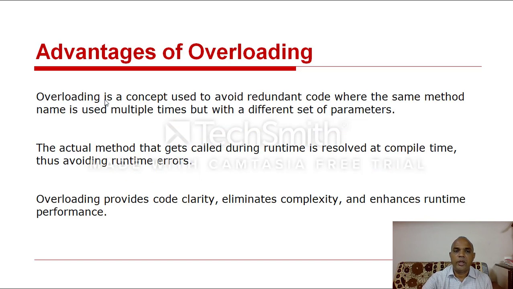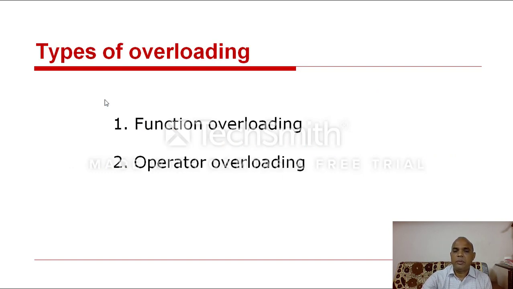Here, operator overloading. In this operator overloading, some sending and receiving arguments are also different, but the function name is the keyword operator, then the operator symbol. Operator is a keyword, then operator symbol, then parameters list. That is the definition of the function. These are all the advantages of function overloading, sorry, operator overloading. Then there are two types of overloading. The first one is function overloading, and the second one is operator overloading.